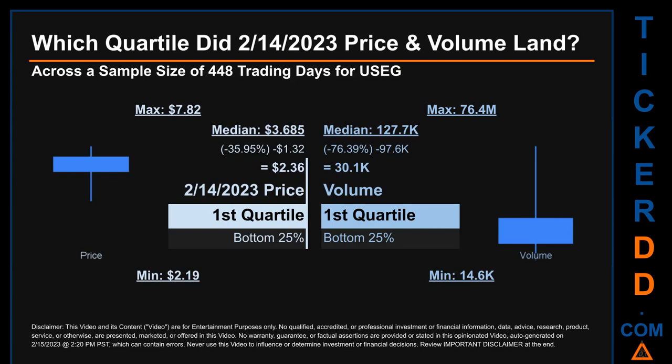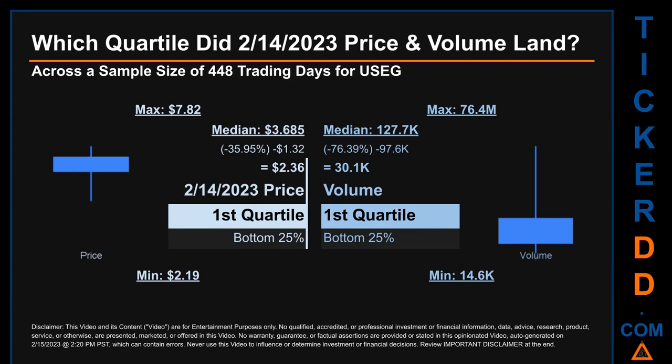The day's volume landed within the first quartile, at the bottom 25% of all sampled daily volume, which saw a max daily volume of 76.4 million and a minimum of 14.6 thousand. Quartiles tell us about the spread of a data set by breaking that data set into quarters, just like how the median breaks the set into half.